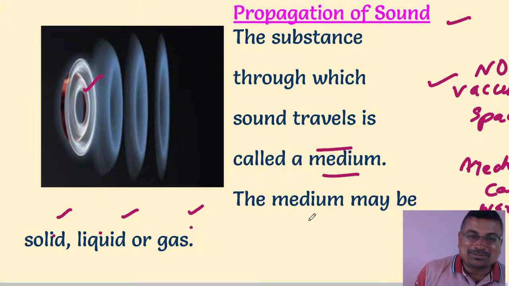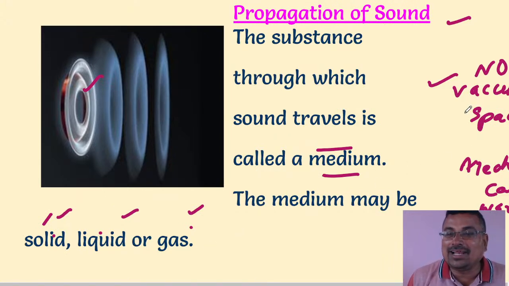Yes, absolutely right. Students, you guessed right. Very good. The speed of sound is more in solid. Well done. Sound cannot travel in vacuum and space. The substance through which sound travels is called the medium. There are three media: solid, liquid and gas.